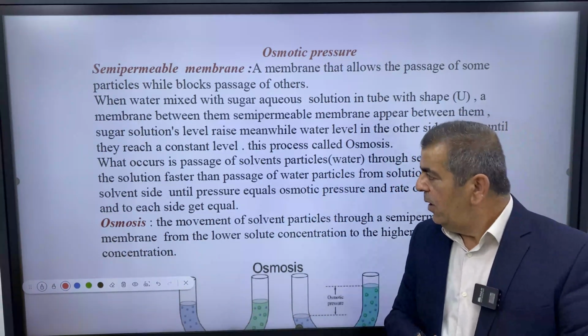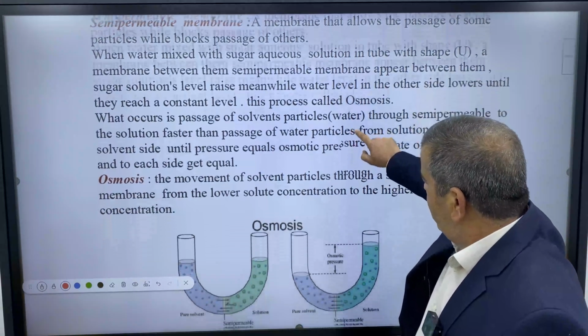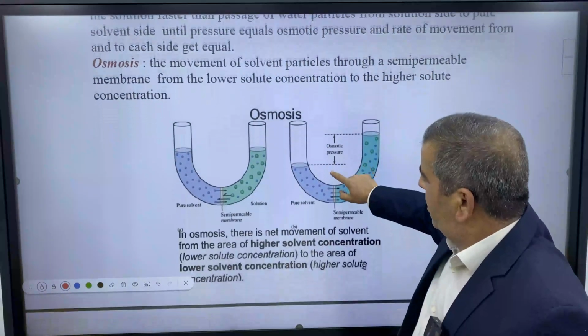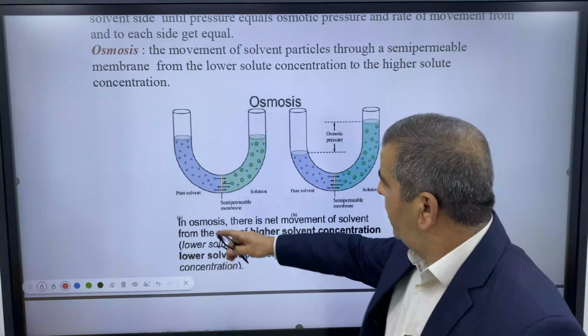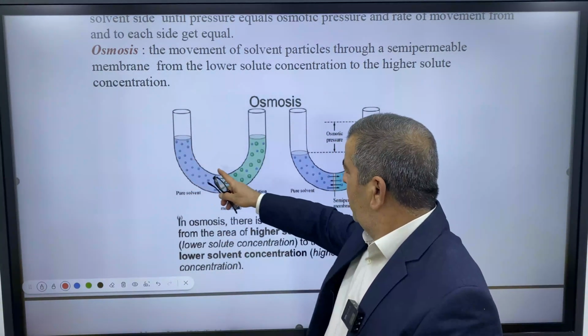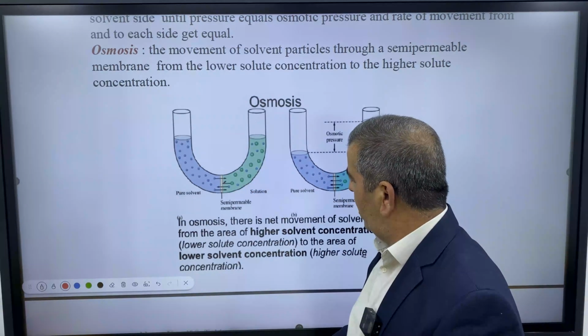So this is osmosis. Let's have a look at the figure here. Here we have pure solvent and a solution of 1 molar sugar.